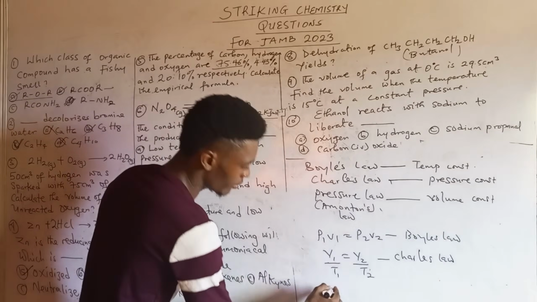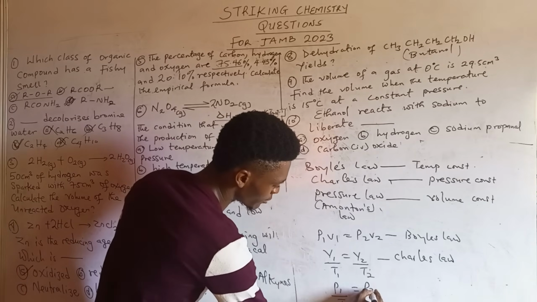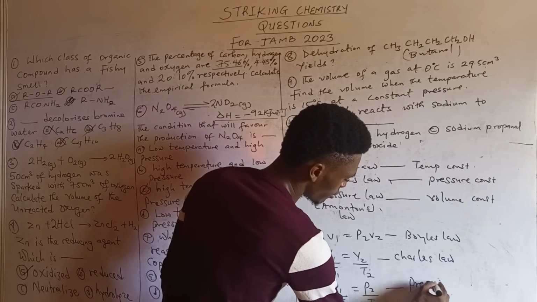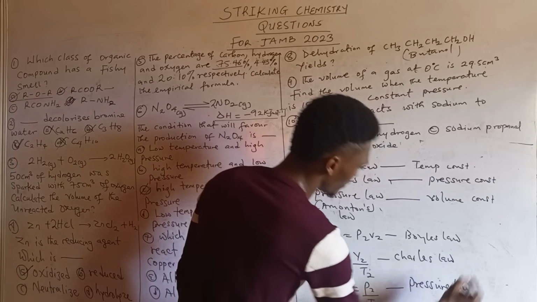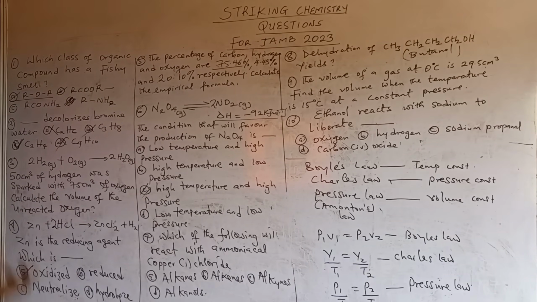Then for pressure law, it gives us P1 over T1 equal to P2 over T2. This one is for pressure law or Amontons' law. Alright? So that is that about that.